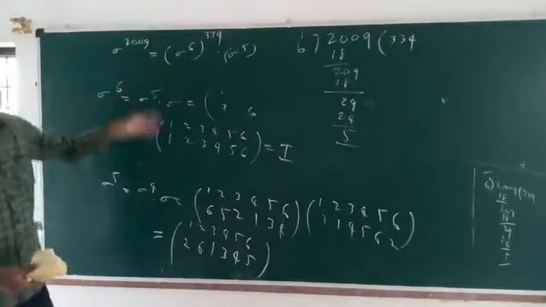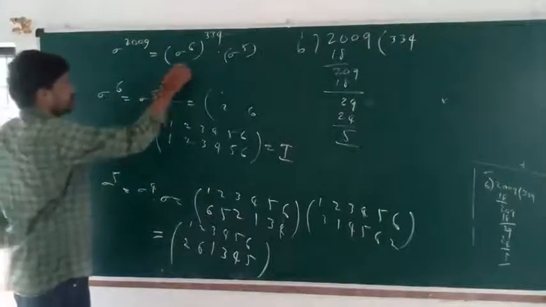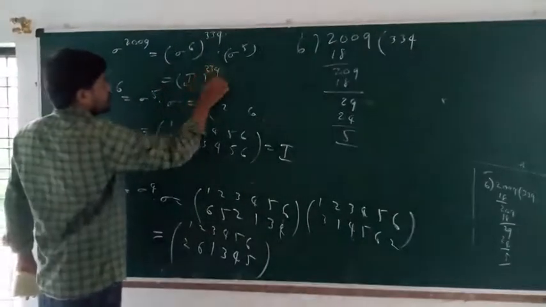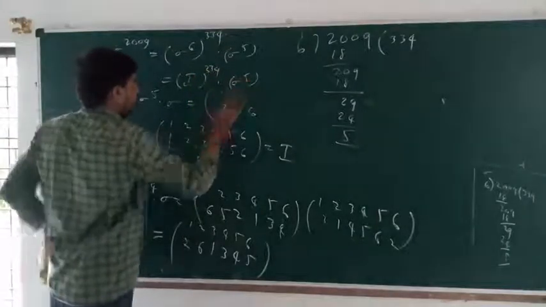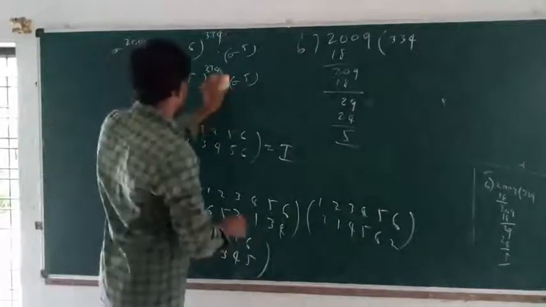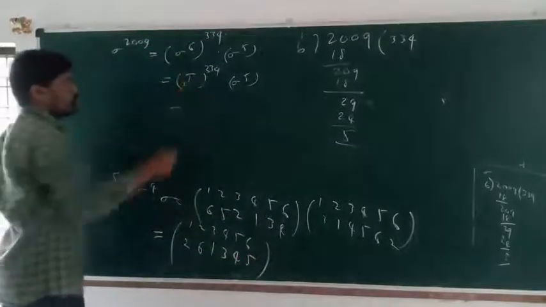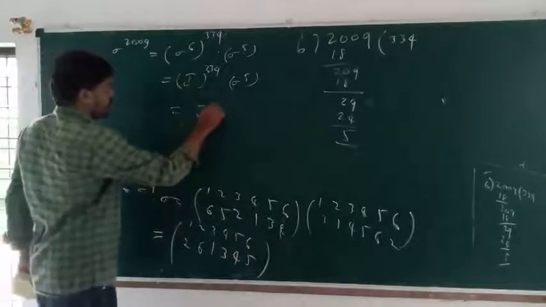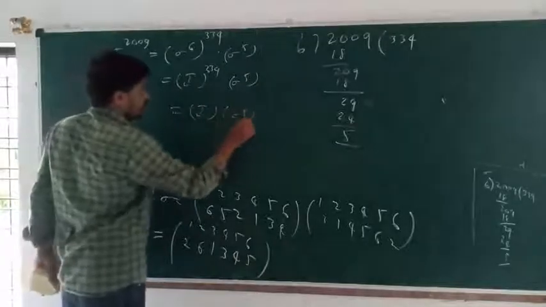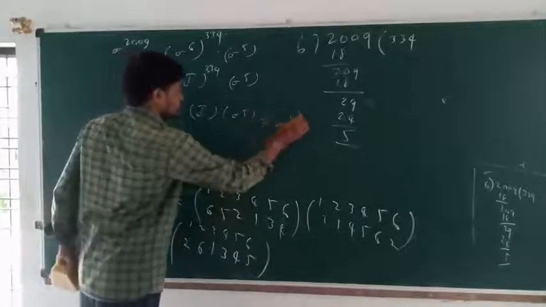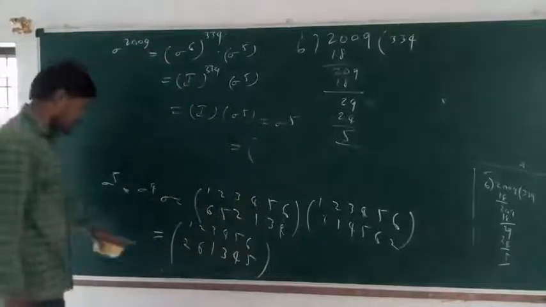Identity permutation power of 334 means identity permutation into sigma power of 5. Any identity permutation into a permutation, that is the answer: sigma power of 5.